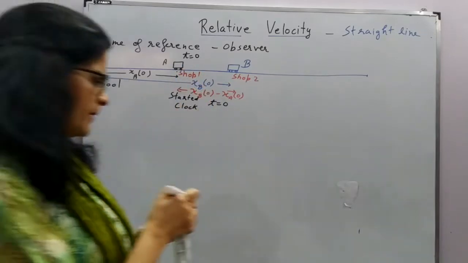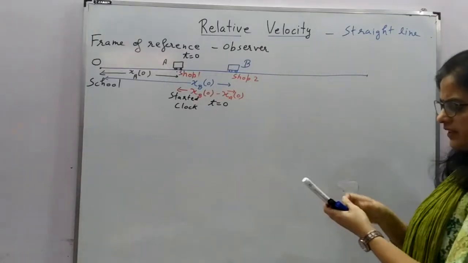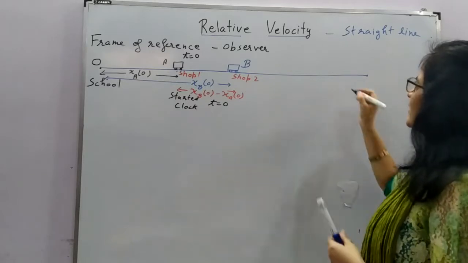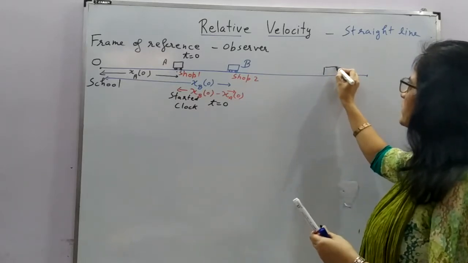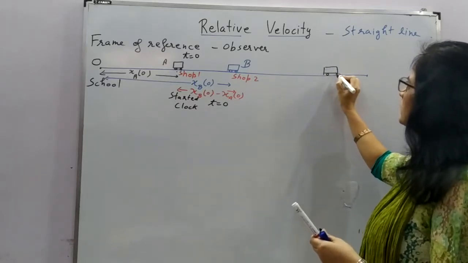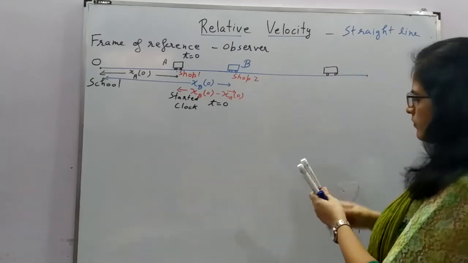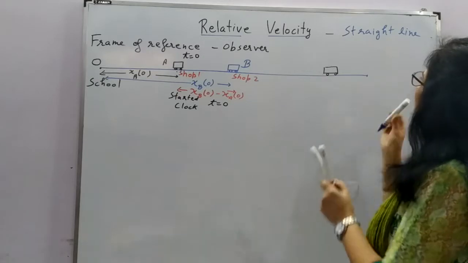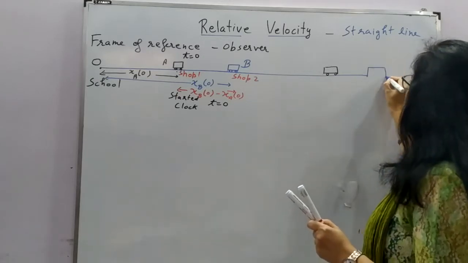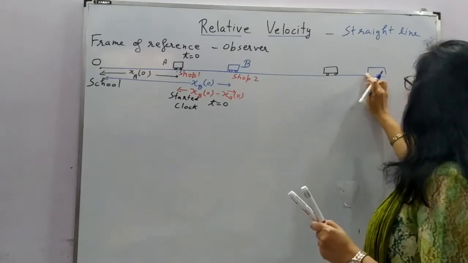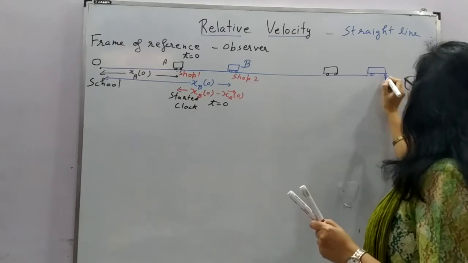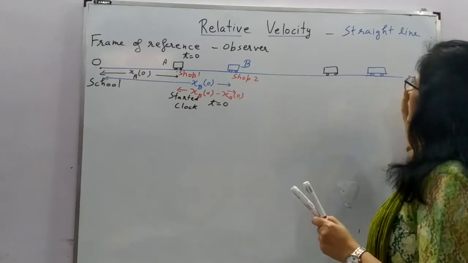Now time passes by, right? And then A reaches somewhere here, and B reaches here. Right? So now let's see.